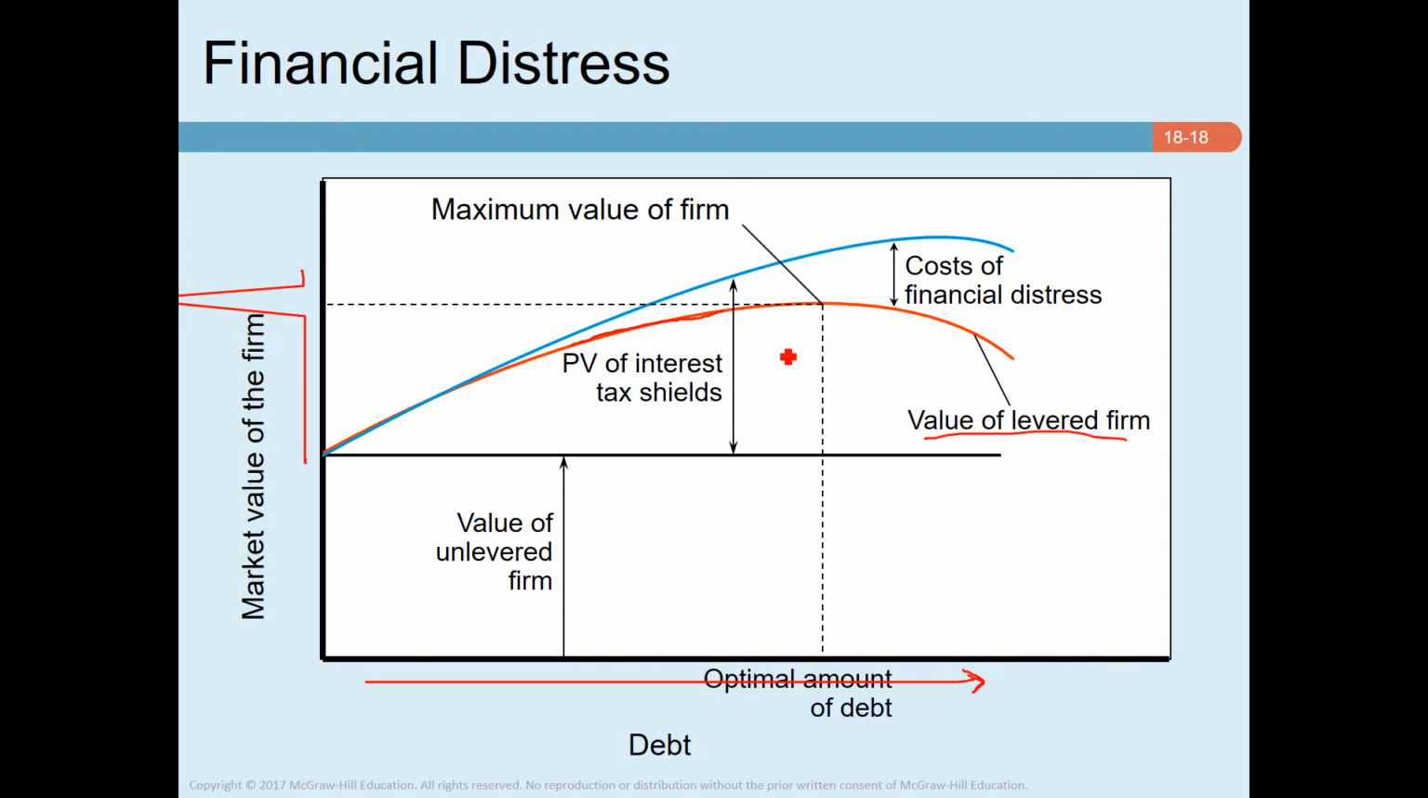So you can see that up to this level the value of the firm is maximized, and if we use debt after this point, the value of the firm will decline because the cost of financial distress will offset the tax advantage. After that point, it's not beneficial for a firm to use debt anymore. Up to that point, the firm can use debt because the tax advantage is enough to offset the cost of financial distress. This is known as the trade-off theory of capital structure.